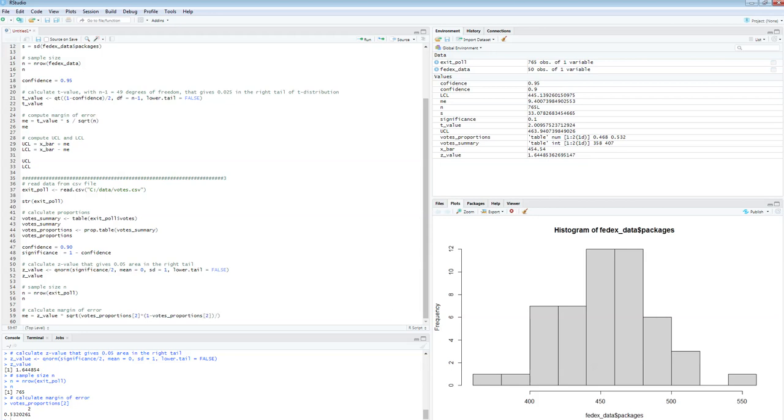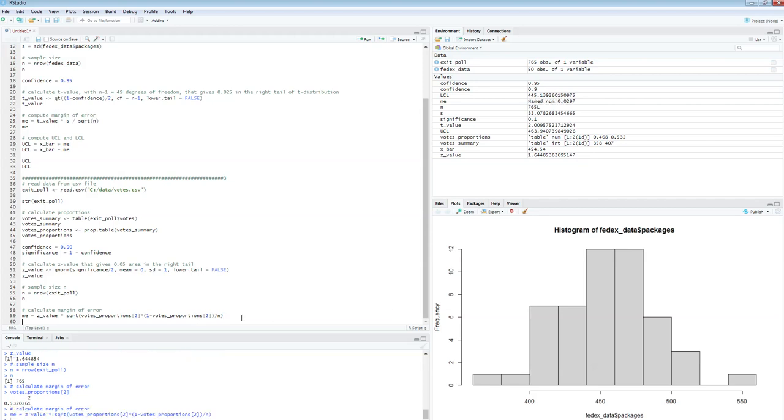And that divided by n, which I already computed right here. N is number of rows in my entire data set, right? So second element times 1 minus the second element, p hat times 1 minus p hat divided by n, square root from the whole thing, right? So you have to make sure that these brackets include the entire expression, right? P times 1 minus p divided by n.